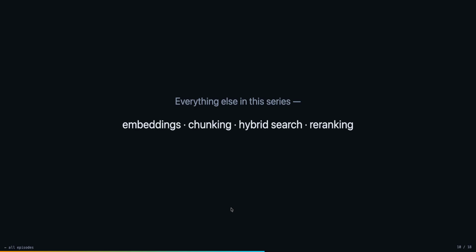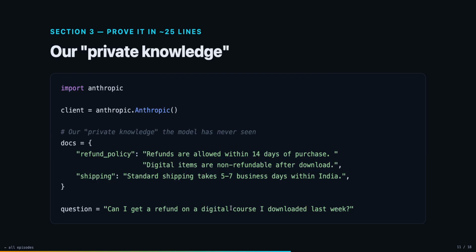Everything else in this series, embeddings, chunking, hybrid search, and re-ranking, is just engineering to make the retrieve step accurate and fast.